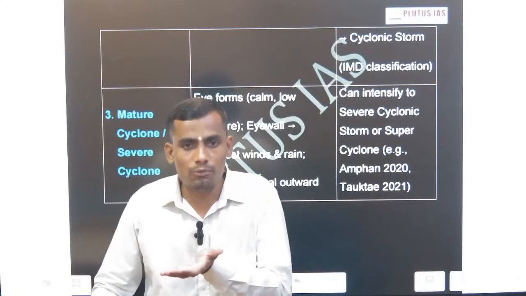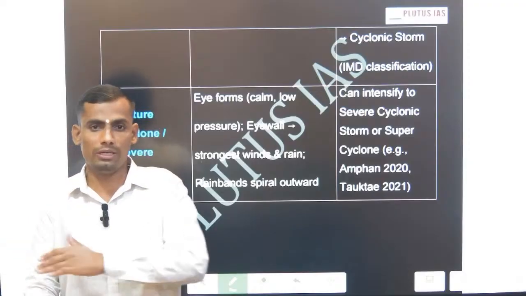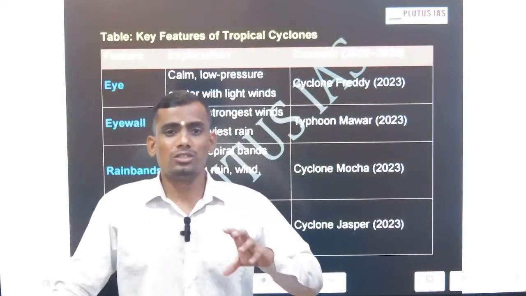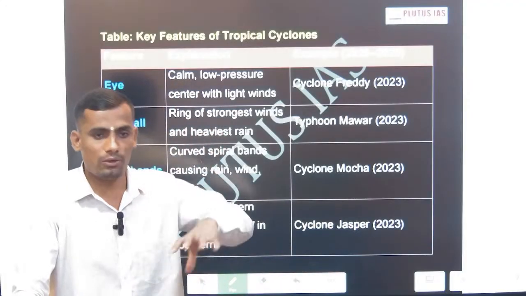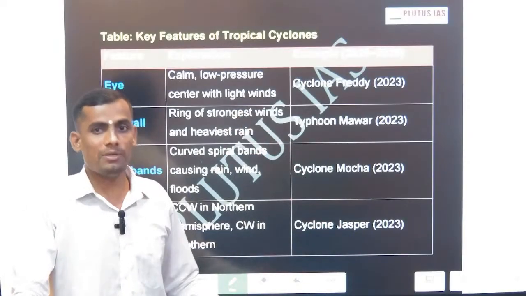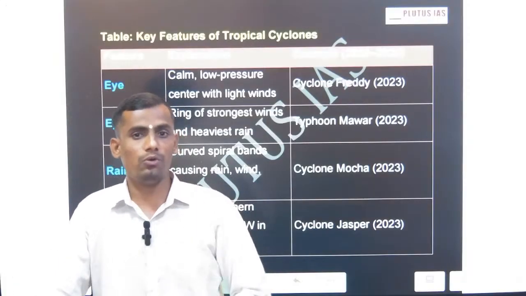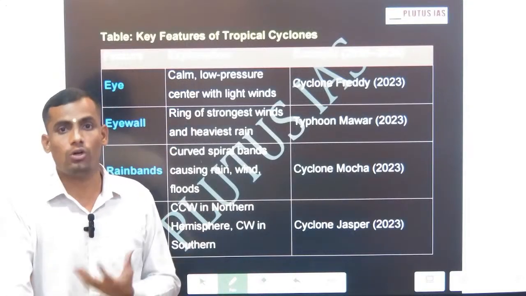First is getting the moisture, then carrying the system, and dissipation. Now this is the particular thing: how the destruction is caused, and why it affects particular coastal areas. This is one dimension, geography, mostly covered under geography. Now we are going to discuss exactly what the consequences of this cyclonic system are.